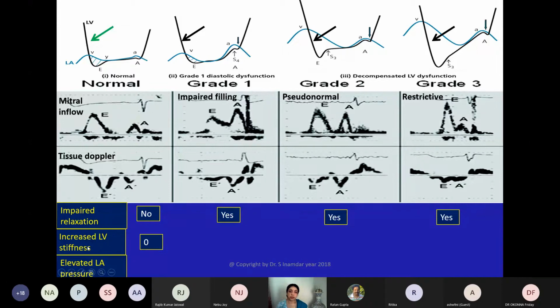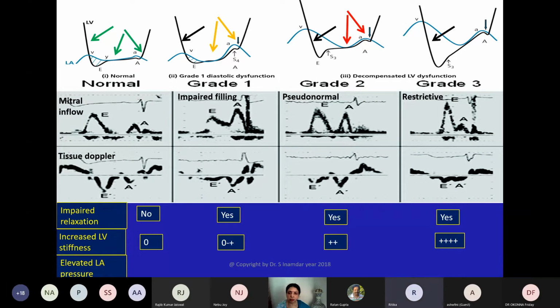Coming to increased LV stiffness. In normal heart, stiffness is normal. In grade 1, it may be stiff or may be normal. It is just started. In grade 2, certainly there is increased LV stiffness. And grade 3, severely non-compliant LV. One can see by looking at this diastasis that green, it is normal LV stiffness, increased LV stiffness in grade 1. Are you following me? Hello?